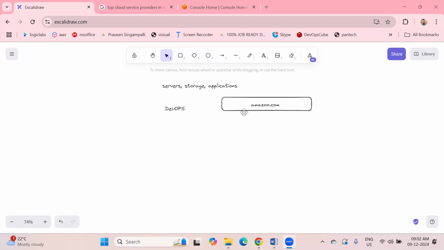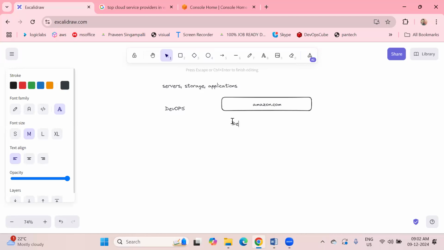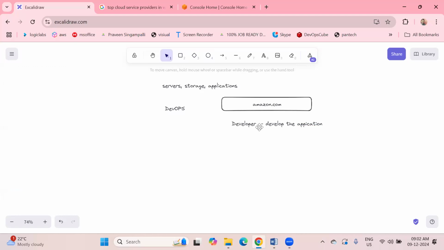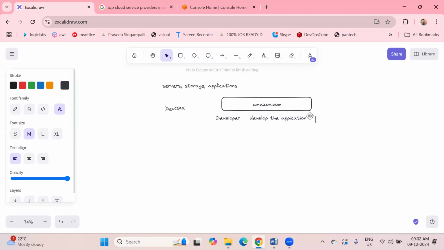So Amazon.com, I got a project. Now first thing, what do we require? We require developers. Why do we require developers? To develop the application. So this developer, what will he do? He will simply write the code. Okay.